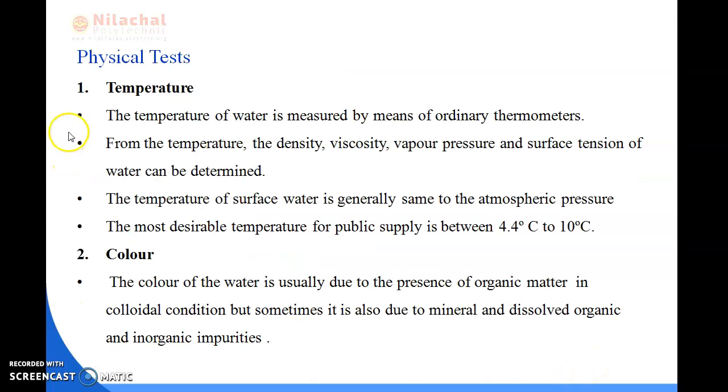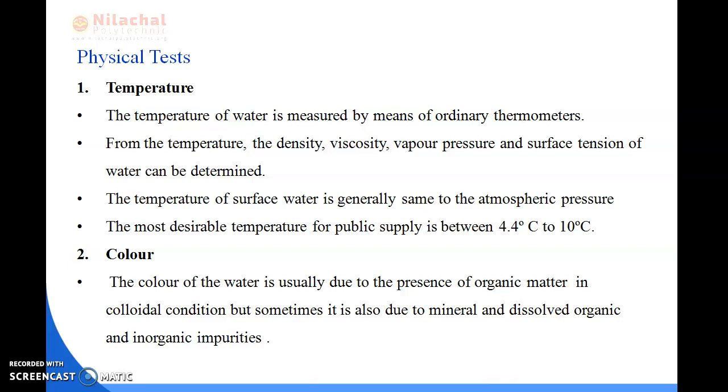Okay, so in the physical test, we will be discussing temperature. The temperature of water is measured by means of ordinary thermometers. From the temperature, we can also determine the density, viscosity, vapor pressure and surface tension of water. The temperature of surface water is generally the same as the atmospheric temperature, whereas groundwater may be more or less than that of the atmosphere.